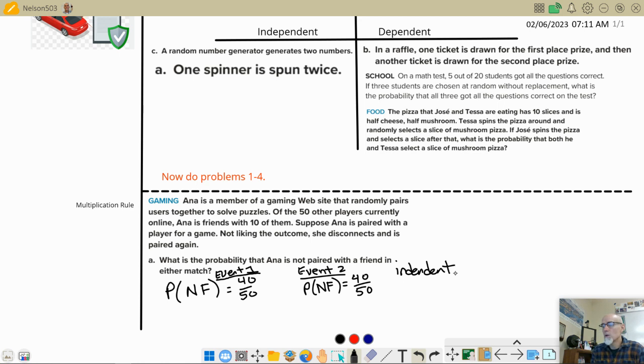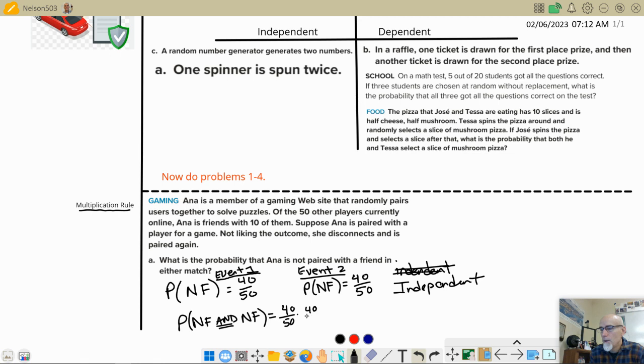Now, unfortunately, that's not the only thing we need to do here. Independent. I didn't spell that right. Dang it. Let me try again. Independent. Okay. So, what do we need to do? When you have two events occurring back to back, you're just going to use the multiplication rule. And the multiplication rule is figure out the probability of the first event, and you're going to multiply by the probability of the second event. So the probability of not a friend and, let me put this in all caps, AND not a friend again on the second event would be 40 out of 50 times 40 out of 50.